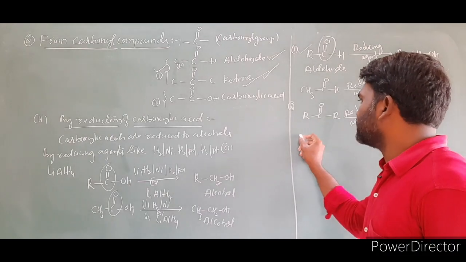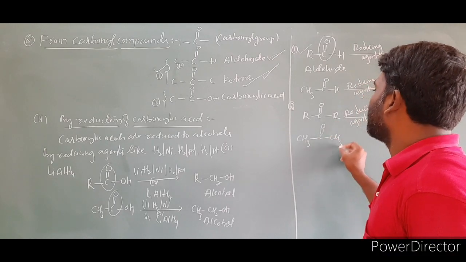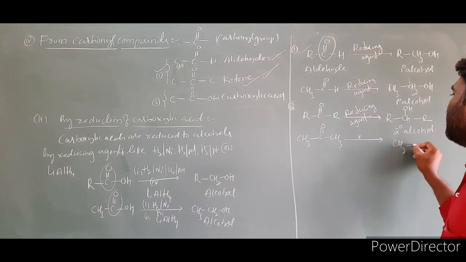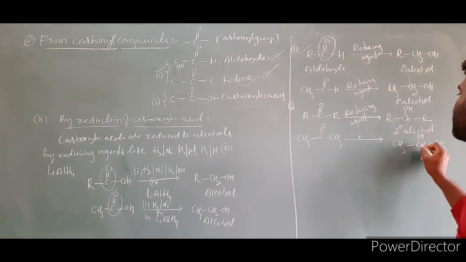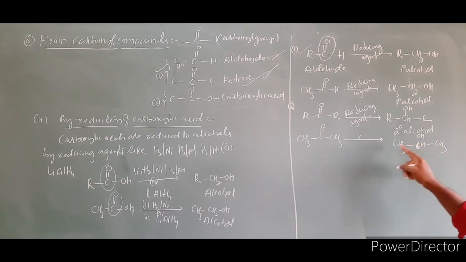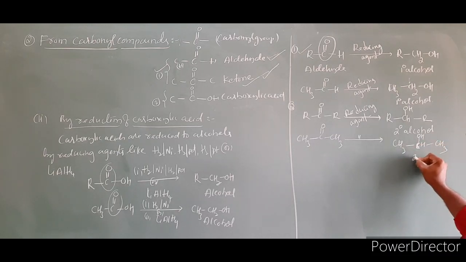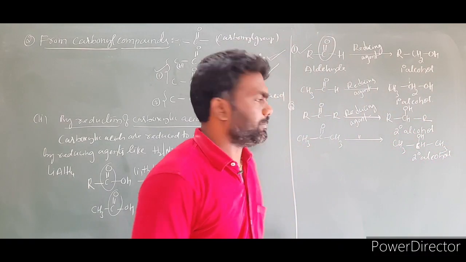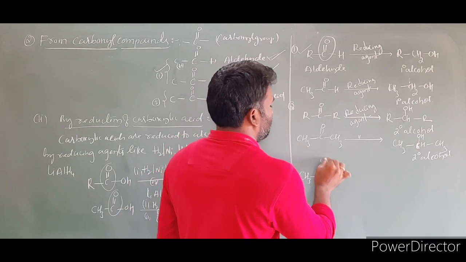If you want to get it clearly, I am labeling R as CH3, CH3 C double bond O CH3. I am taking a reducing agent. Then the product is CH3CHOHCH3. Look at this. This carbon is directly attached to two different carbons. So this is a secondary alcohol. Clear?